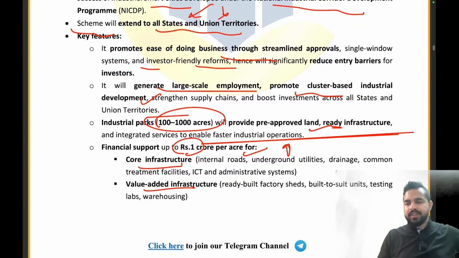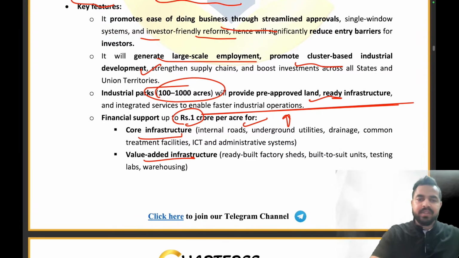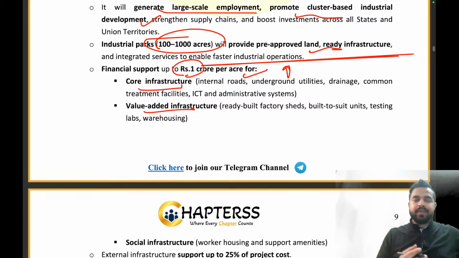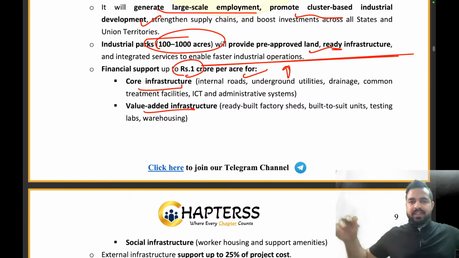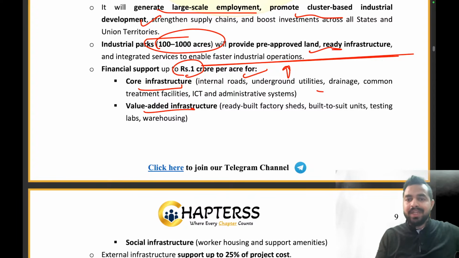Now what is the core infrastructure, guys? It is the internal roads. For example, if you go to a Maruti Suzuki plant, you will see that this is a very big factory, right, and inside the factory there are so many roads as well, internal roads, right? So the internal roads, underground utilities, drainage and common treatment facilities are already the part.